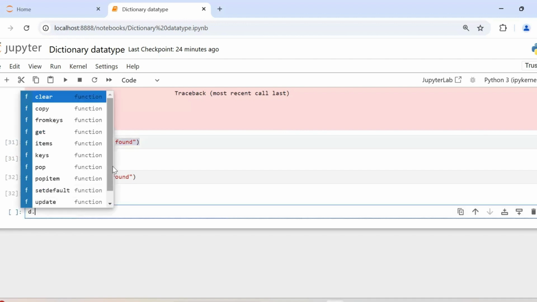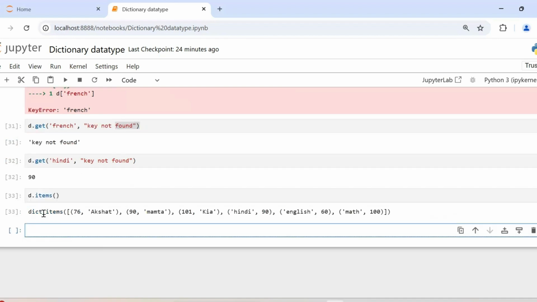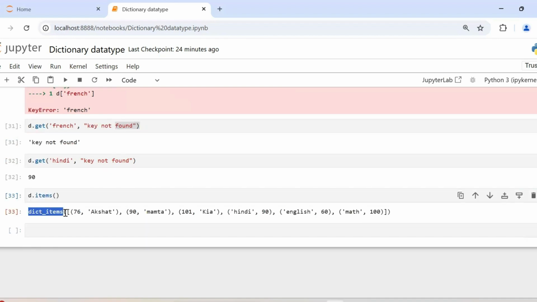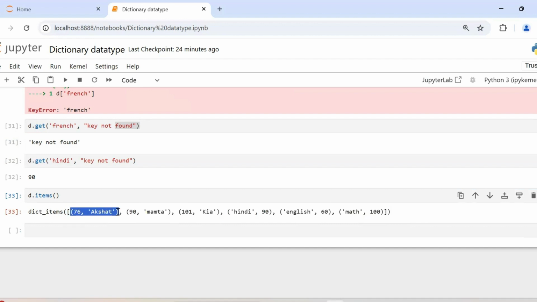If you want to return all the items of a dictionary, you simply do d.items. And it is returning all the items of your dictionary. You see?